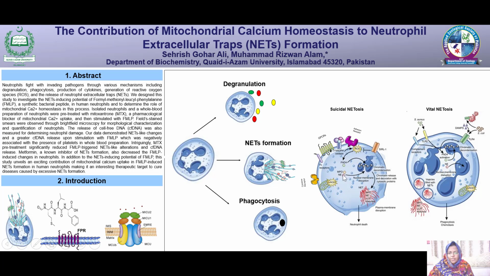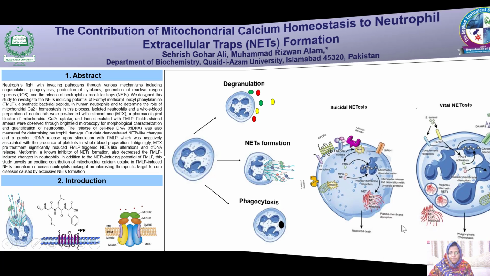First is the suicidal NETosis that depends on the NADPH ROS to release the neutrophil extracellular traps after the lysis of neutrophils. This type of NETosis leads to neutrophil death. The second type of NETosis is vital NETosis that is not dependent on NADPH oxidation and releases NETs in the form of vesicles. This type of NETosis does not lead to neutrophil death and hence the cell can continue its normal functions of phagocytosis and chemotaxis.